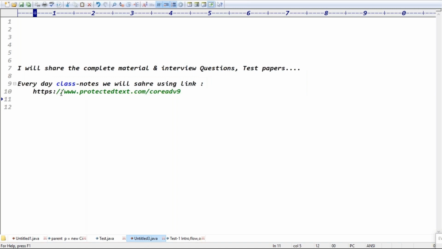Protectedtest.com/coreadvanced9, right? When you try to open this link, guys, it asks for a password. The password for this one is Java. It's the same password for everyone, guys. Please don't change the password. If one guy changes the password, then the entire class will be disturbed. So I'm sharing this link here. You can check this one.